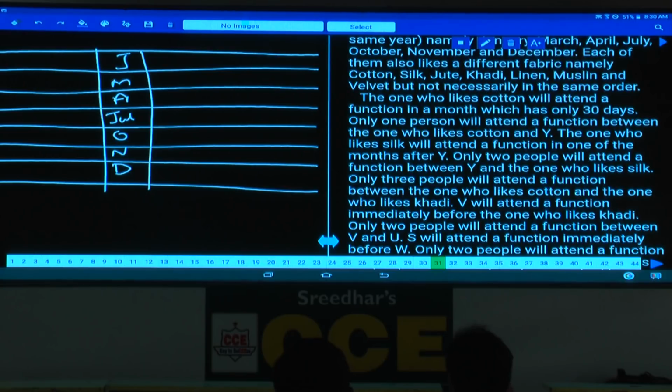December, October, July, March and January: there are 5 months which have 31 days. And there are only 2 more months. What are those 2 months here? April and November. April and November have only 30 days.